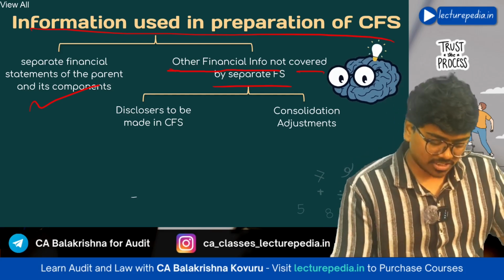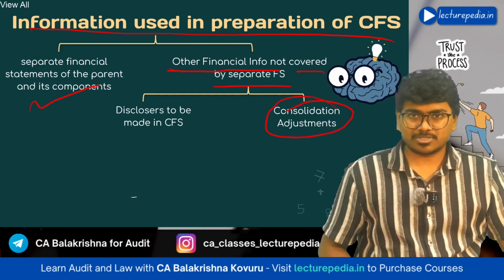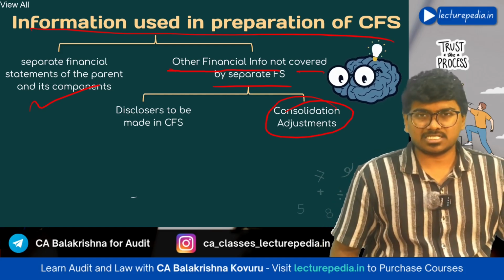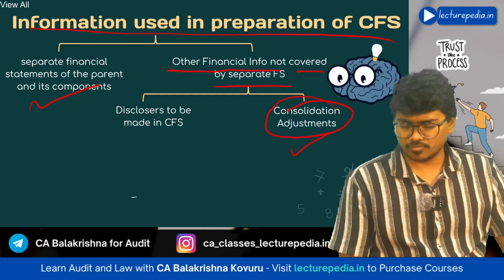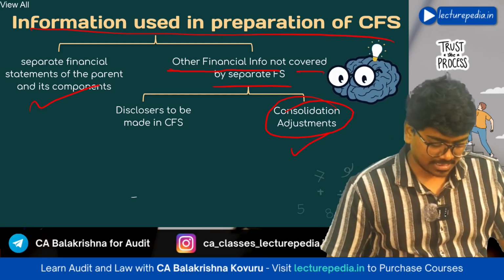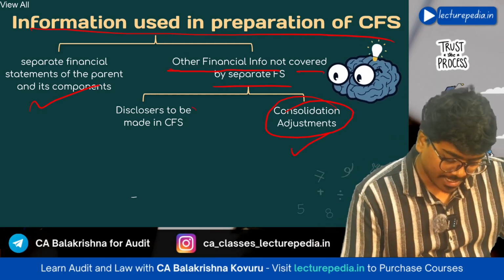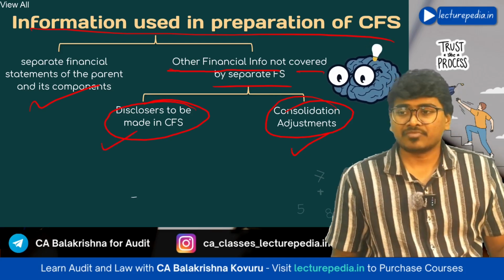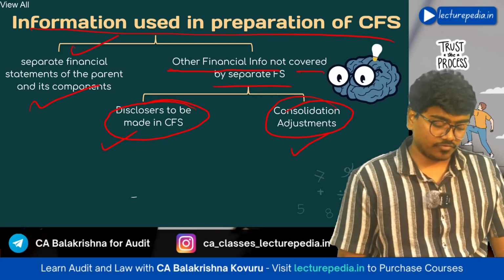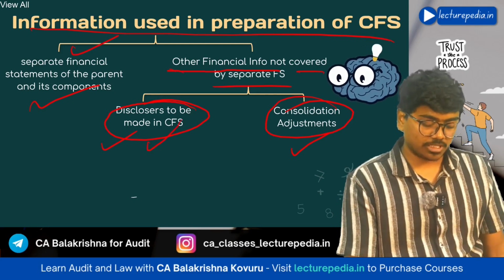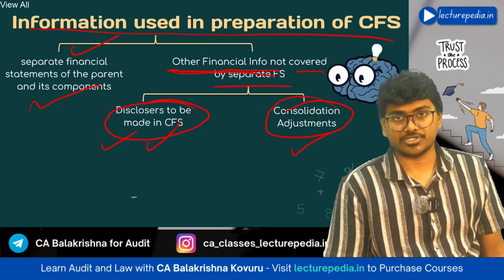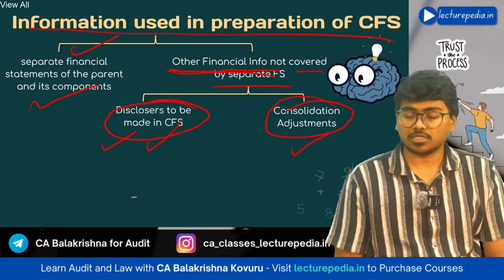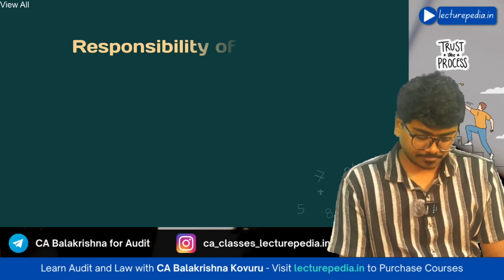First is consolidation adjustments, that is, permanent consolidation adjustments and temporary consolidation adjustments. We will discuss these two in the coming slides. You will also make some disclosures to be made in the consolidated financial statements. These disclosures will not be there in the standalone financial statements, so they will become other financial information. This is the information that you will use for preparation of consolidated financial statements.